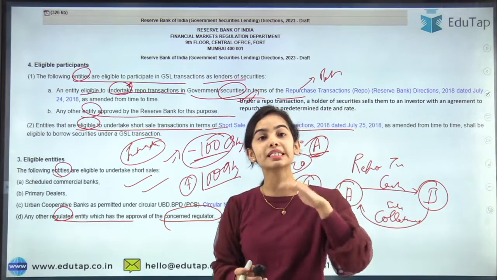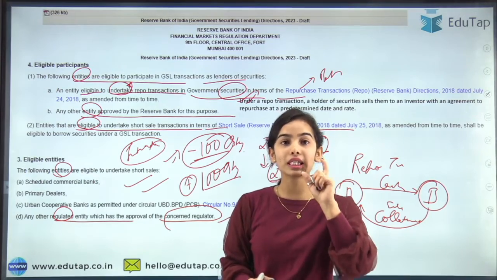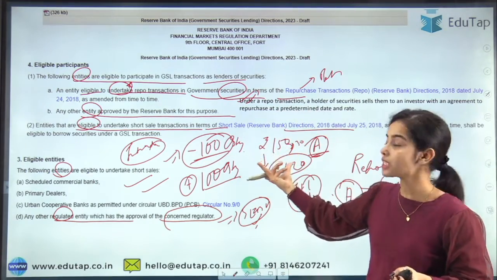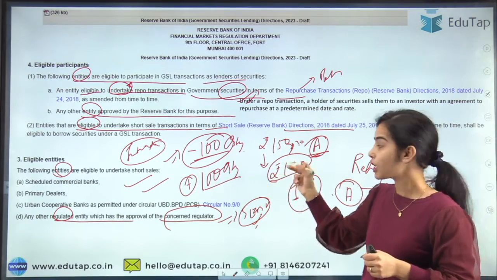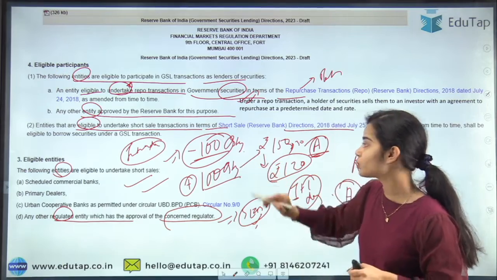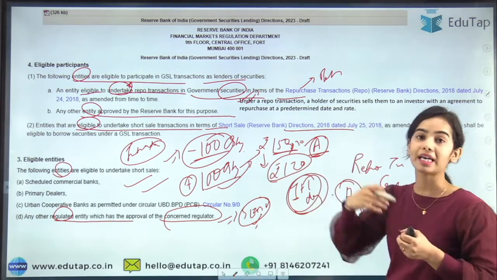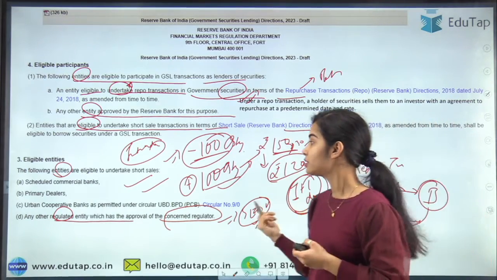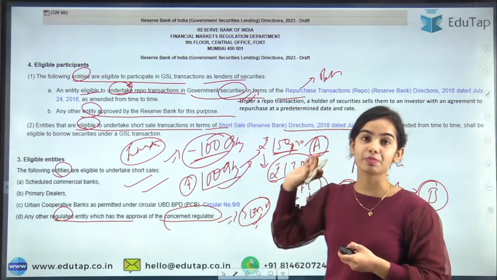So short selling means selling the shares that you do not have, but you have to buy the shares on the same day. Okay, so you are selling the shares for 150 rupees while you are buying the shares on the same day at 120 rupees. So now these shares will be provided to the buyer that has bought at 150 rupees by the other day. Okay, so the settlement happens on the other day. So I hope you have understood the eligibility criteria for the participants also.